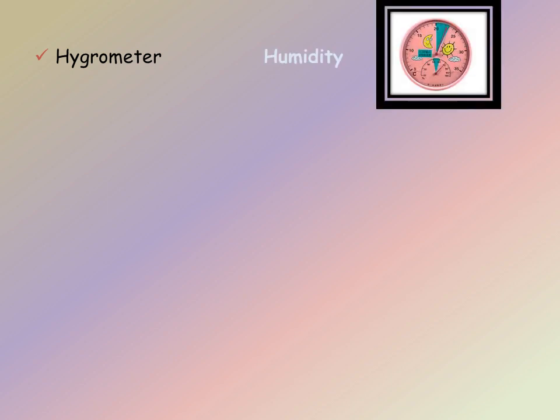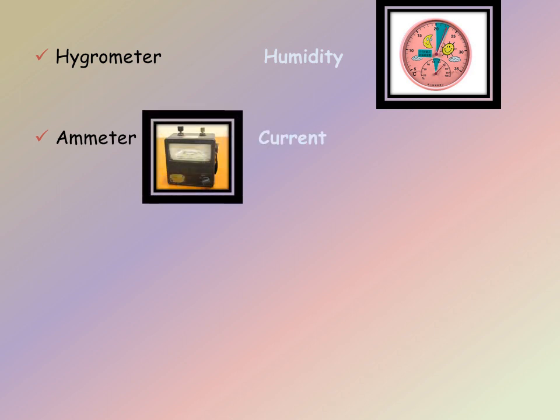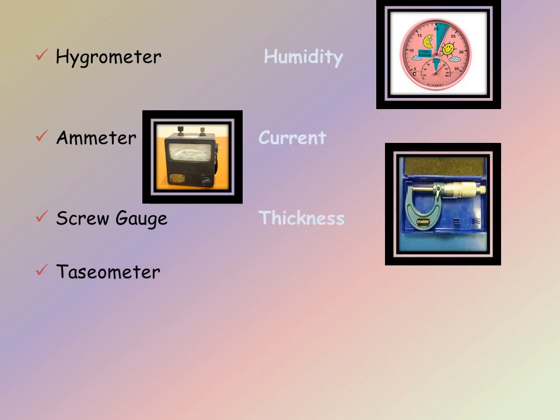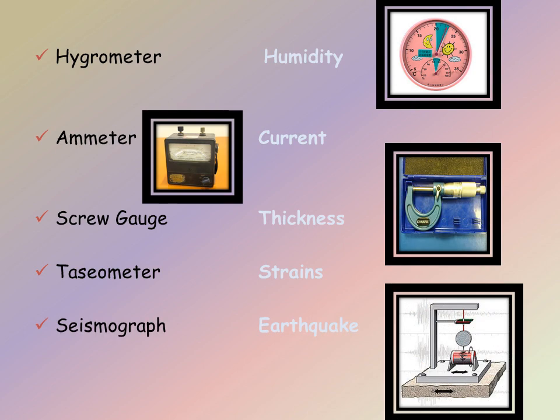The next instrument is hygrometer, which is used to measure humidity. The next one, ammeter, to measure the current. Screw gauge, to measure the thickness. Tessometer, to measure the strains. Seismograph, to measure the earthquake.